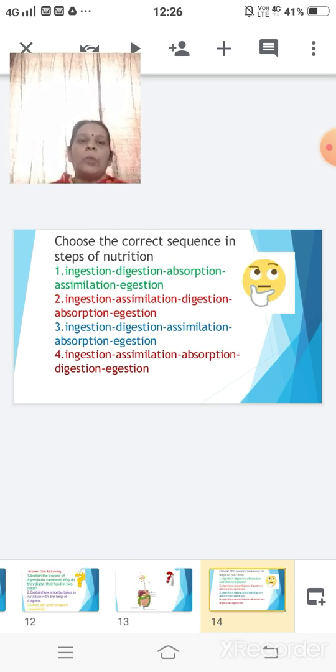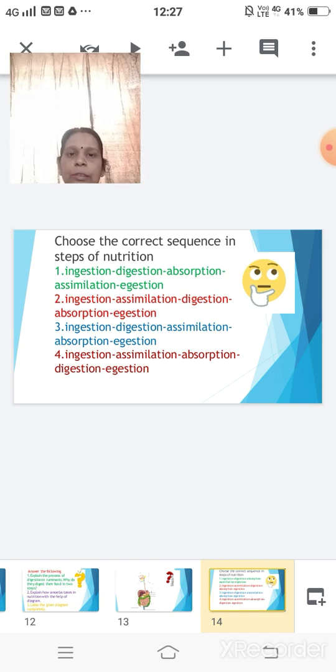Here is one more form of the question. Choose the correct sequence in the steps of nutrition. As you know, there are 5 steps in nutrition. Here they have been given to you. You have to find out which is the correct sequence. First is ingestion, digestion, absorption, assimilation, egestion.